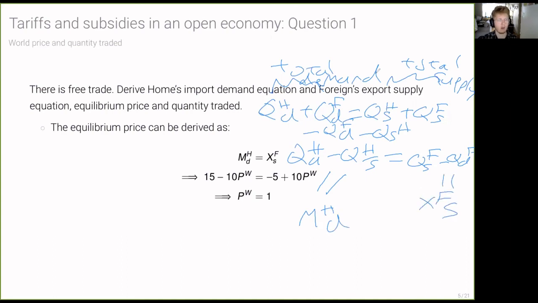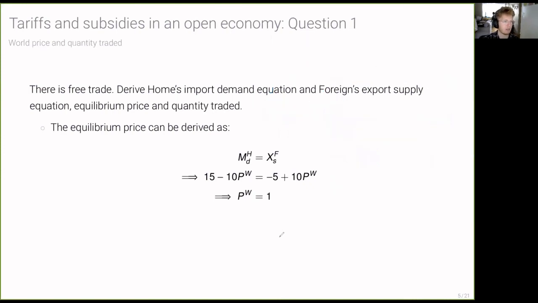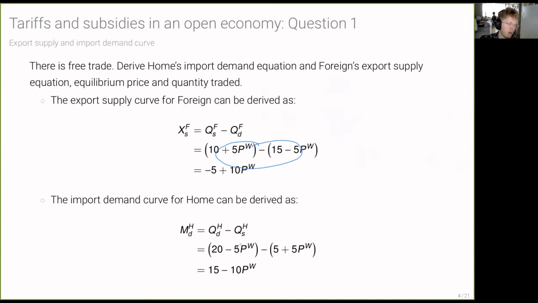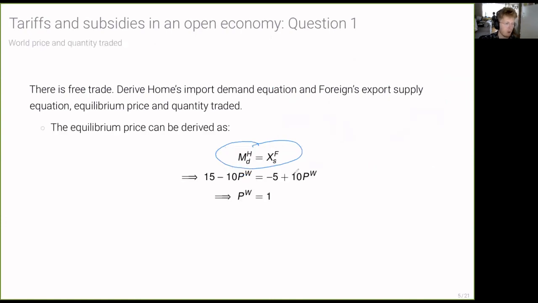So this is just one way of showing that these equilibrium conditions are equal. Okay, and so let's use that home's import demand is equal to foreign's export supply, because we've already derived those equations. So we're just copying these values that we've calculated for their export supply and import demand curves from before,